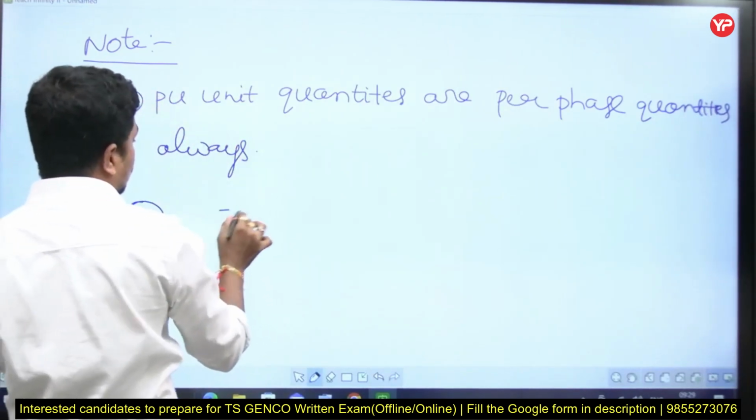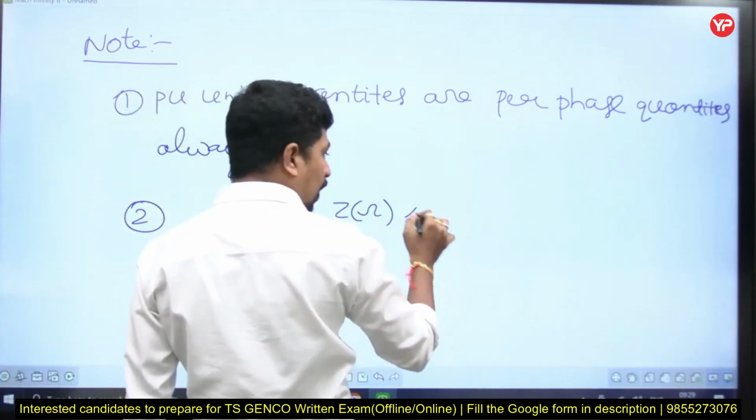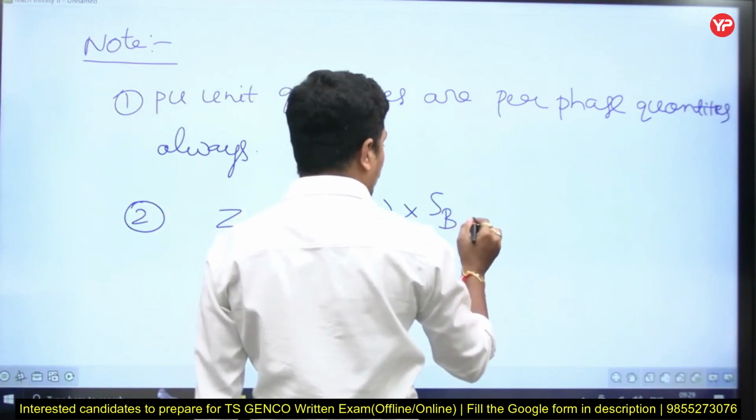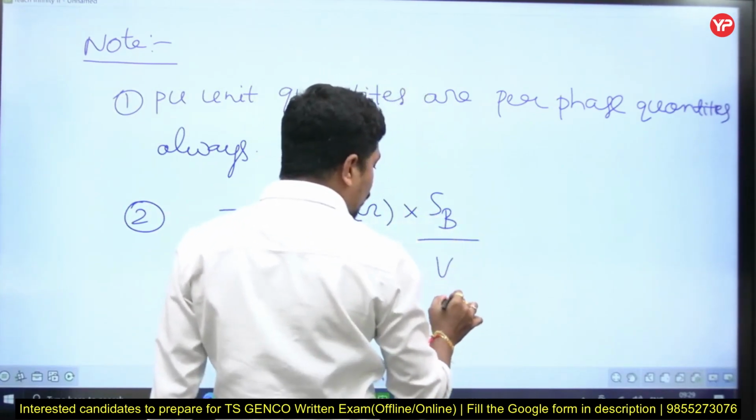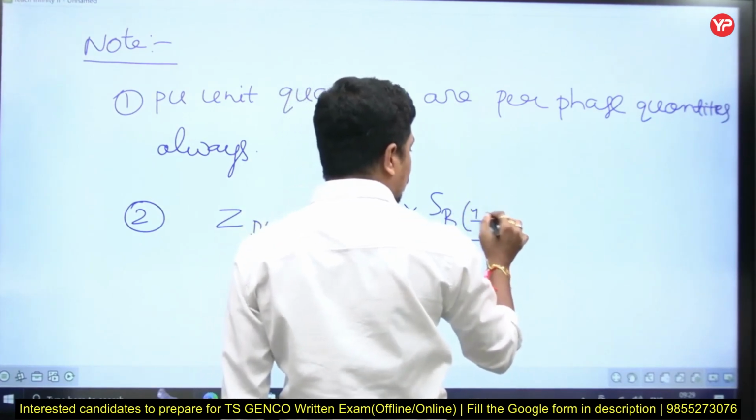Second thing, Z per unit is equal to Z in ohm into S base by V base per phase square. This is single phase.